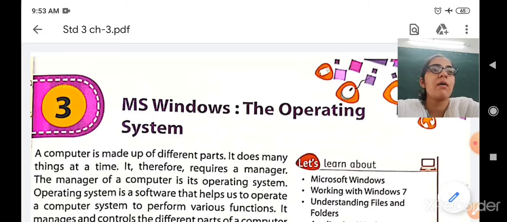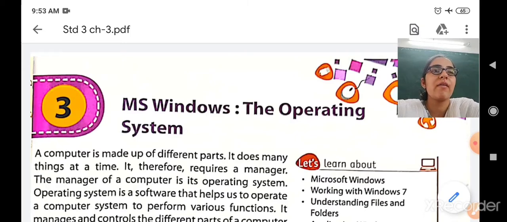Here also a computer is divided into different parts. It has many different parts like mouse, keyboard, CPU, monitor, printer, etc. So it does many things at a time. At a time you can work with the mouse, you can work with the keyboard. If you want to write anything, then you have to write it using a keyboard. It is displayed on the monitor. At the same time you can take out its print also. So a computer works on many things differently. It performs various tasks at the same time.